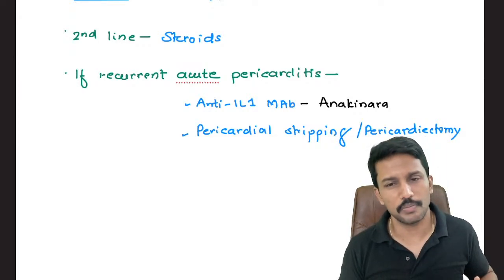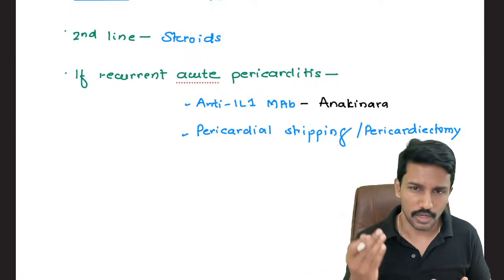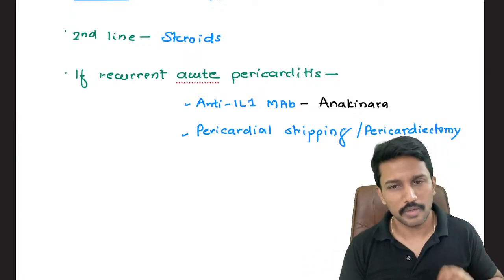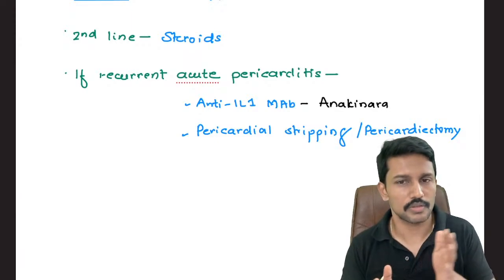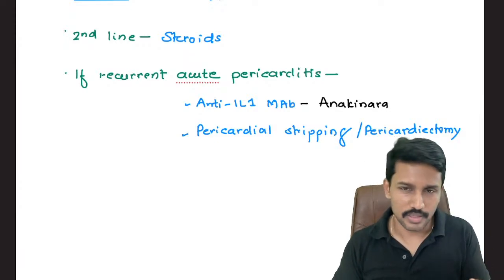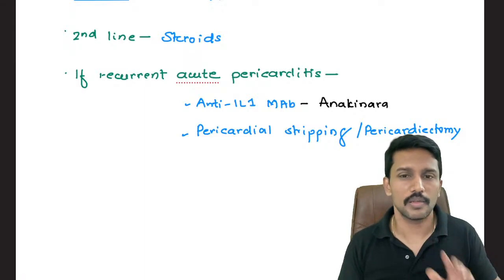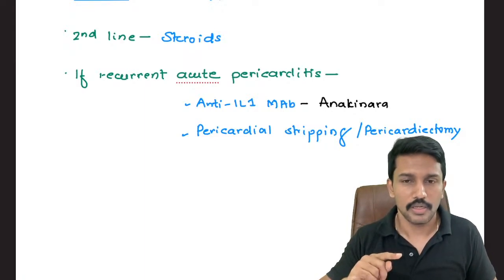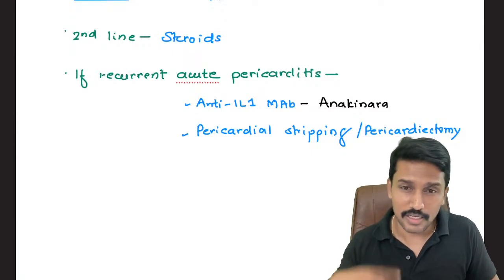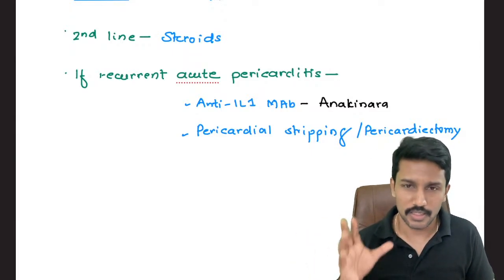If I have some joint pain, osteoarthritis, maybe I can comfortably use high doses of NSAIDs. But in patients with acute pericarditis, I want to limit the use of NSAIDs because the higher the dose, the more is the impact on the platelet function. And if there is bleeding in the pericardium, where you already have an inflamed pericardium, so bleeding may happen, and a high dose of NSAIDs may increase the chance of bleeding. Bleeding into the pericardium will lead to problems, right? It will compress the heart